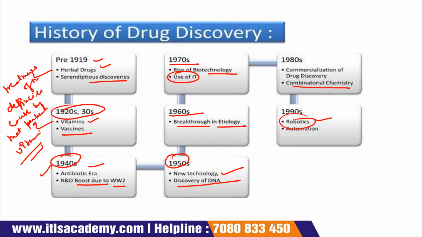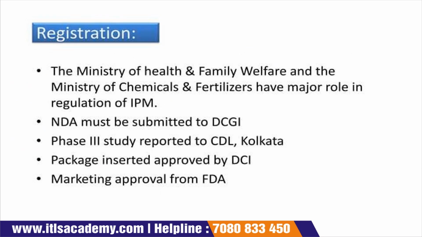Several operations are done by robots, so this is called robotics technology. Automation was also introduced in the 1990s. So this is the history of drug discovery, how these drugs were discovered and in which year. Now come to the next slide.